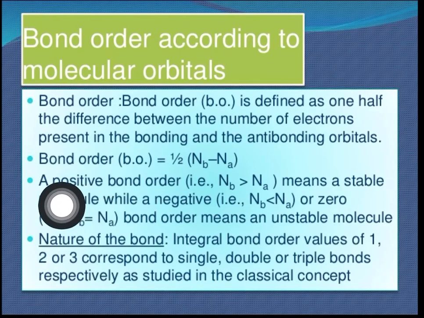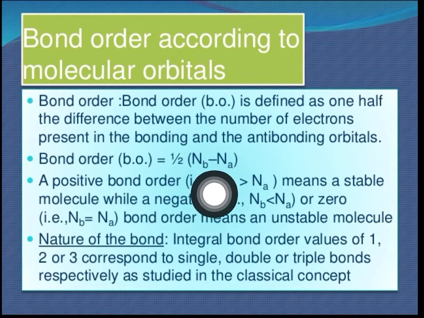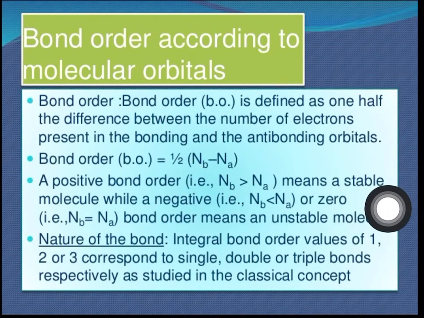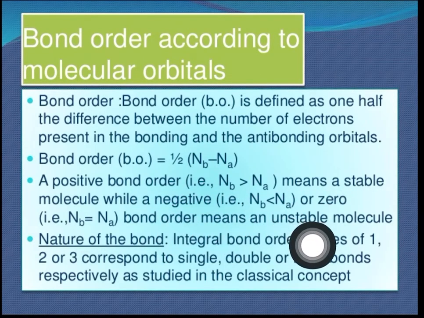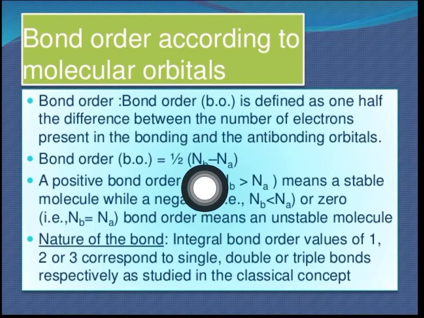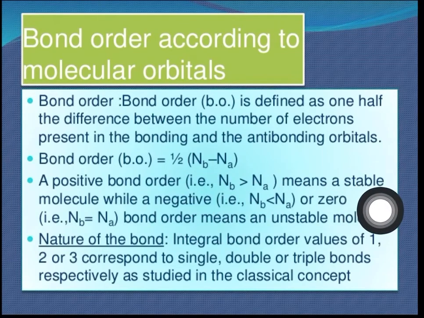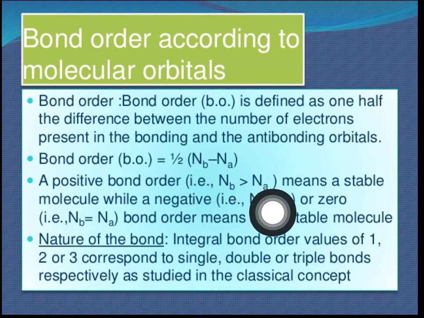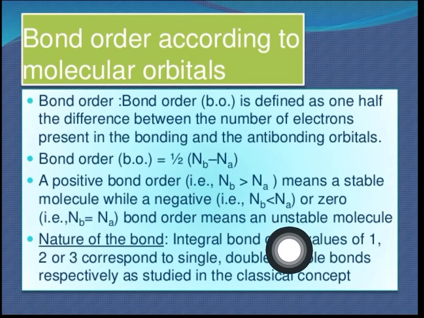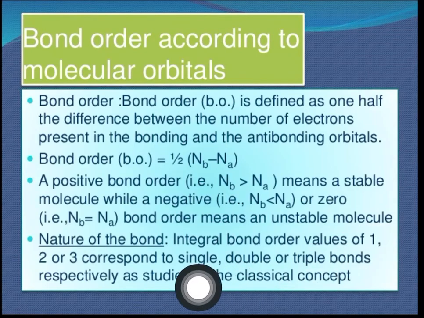A positive bond order, positive कब होगा? If Nb is greater, then we know it will be more stable. And if it is negative or equal, then it will be unstable. Bonding ज़्यादा होगा, right? If the number of electrons in bonding is more, the molecule will be stable. But if Nb is equal to Na or Nb is less than Na, then at that time it will be unstable. Okay.